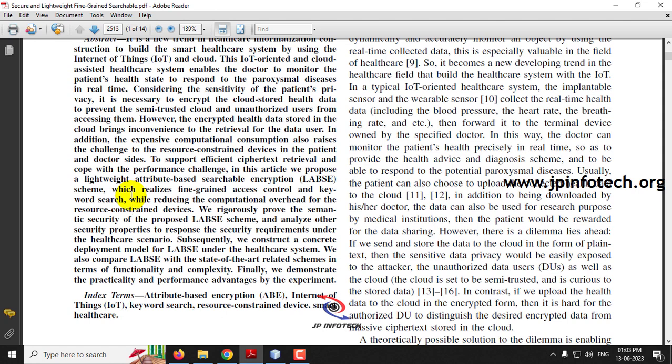Access control means which person can access the data, for example they can have a read policy or write policy. This kind of access control mechanism is also implemented in this proposed system, and using this technique will reduce the computational overhead and also save energy resources.